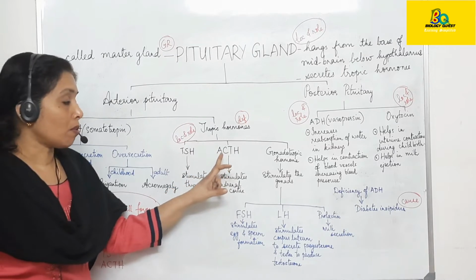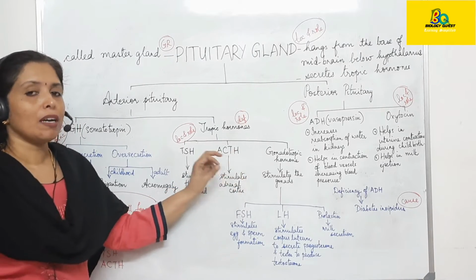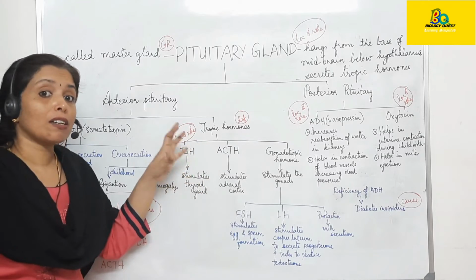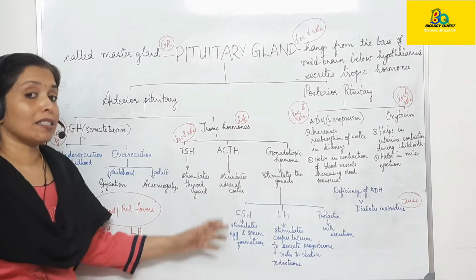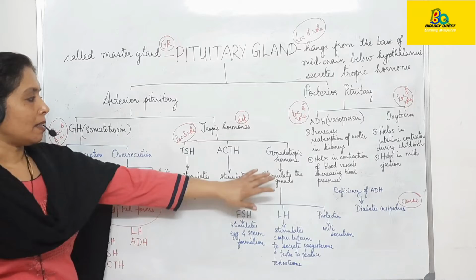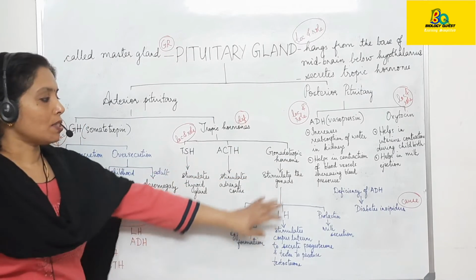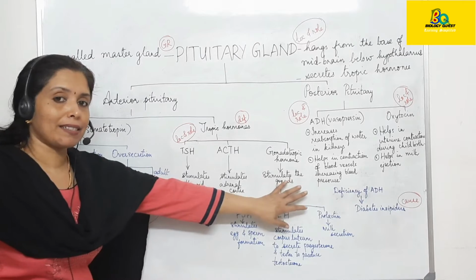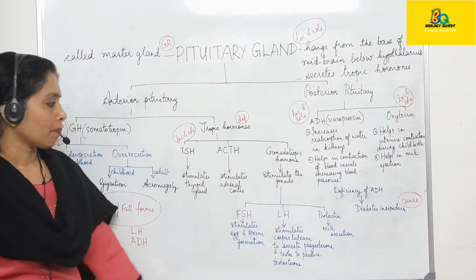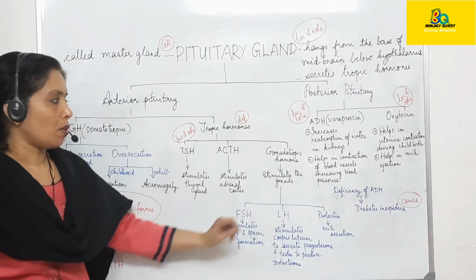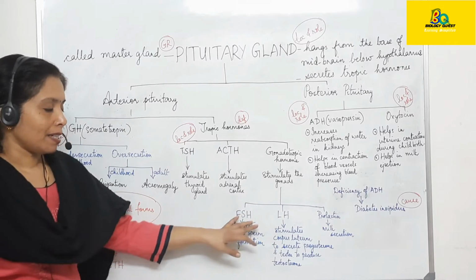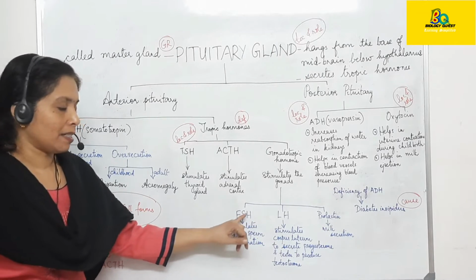ACTH, adrenocorticotropic hormone, which stimulates the adrenal cortex to secrete the cortisones. And the third type of tropic hormone is the gonadotropic hormone, which stimulates the gonads, the testes and the ovaries. Now, what are the gonadotropic hormones? FSH is follicle stimulating hormone.